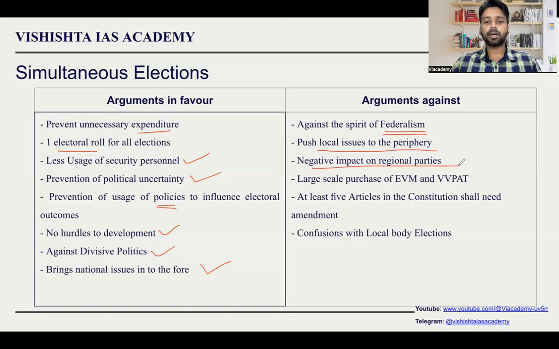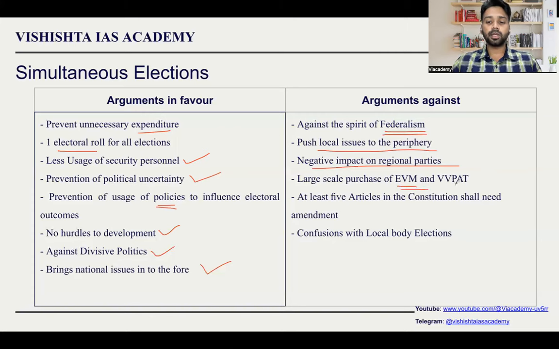There is also a negative impact on regional parties, because at present regional parties are able to come and get elected in their state election. If simultaneous elections are conducted, only national parties will have importance because we talk about national issues. So national parties will always have influence here.